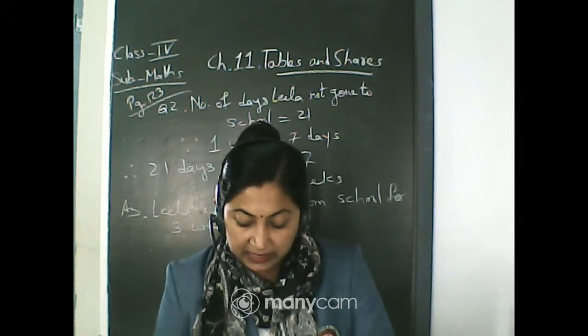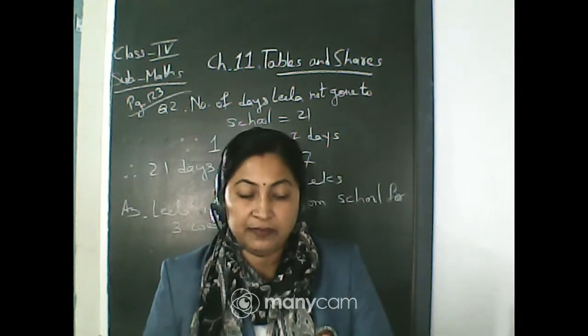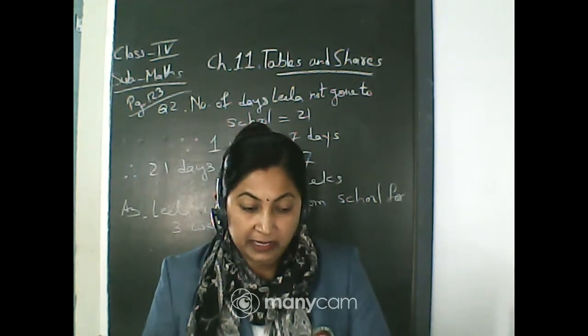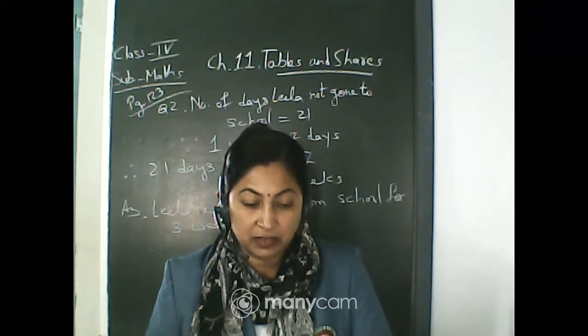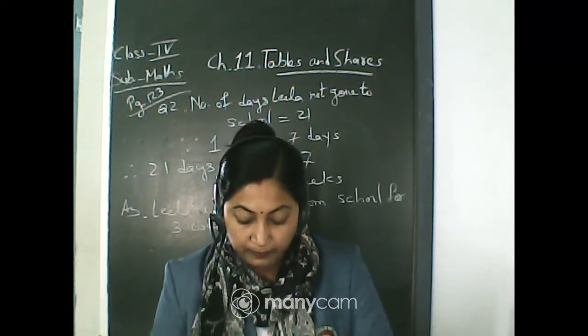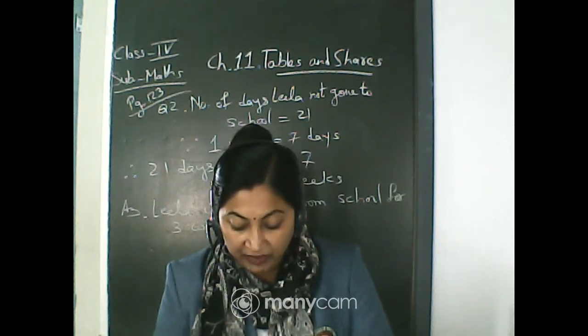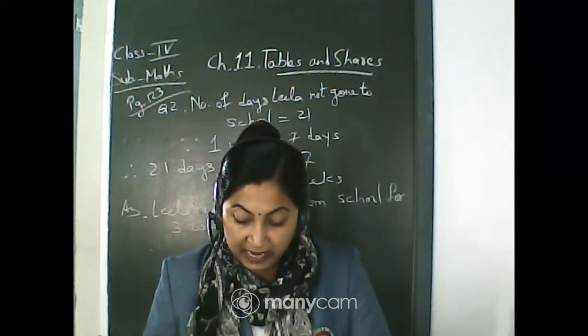Next one, 66 divided by 6. It is 11. Yes, 11. Very nice. Next one, 96 divided by 8. It is 12 eights, because 12 eights are 96.